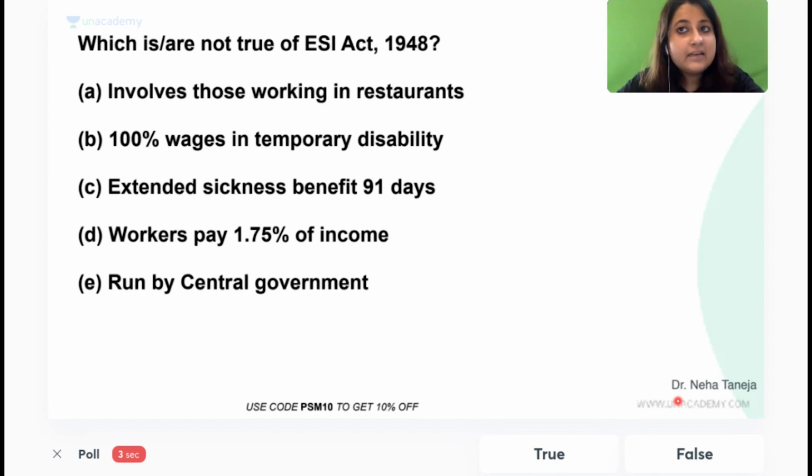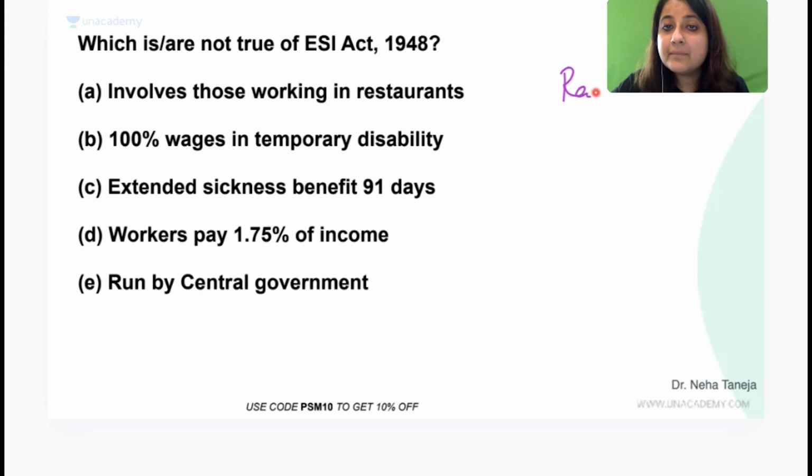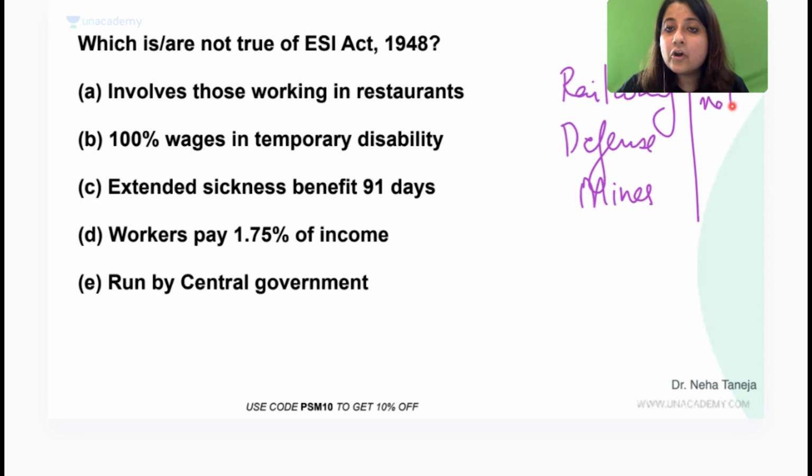What happened? Restaurants are not covered in the ESI Act, you say. When we study the ESI Act for the very first time also, you see that the ESI Act includes everything except railway, defense and mines. Please remember, railway, defense and what else everybody? Railway, defense and mines. These are not covered under factory under these acts, okay? But everything else, whether it's a newspaper establishment, a hotel, a restaurant, anything else is covered under ESI Act.